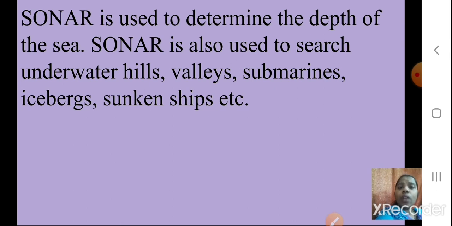So the sonar system is very useful. It is important that it makes use of ultrasonic sound, so we should have a transmitter with enough capacity to transmit this ultrasonic sound to the depth. So the depth of the sea can also be calculated. Even if you don't want to find anything in the sea, at least if you want to calculate the depth of the sea, yes, you can use the sonar system. Students, I hope this part is also clear to you.